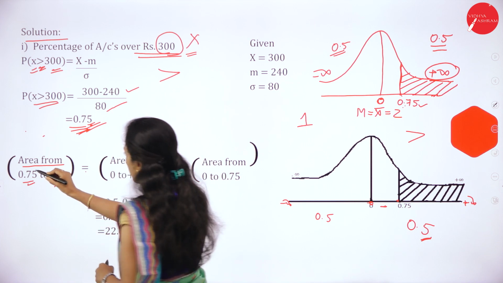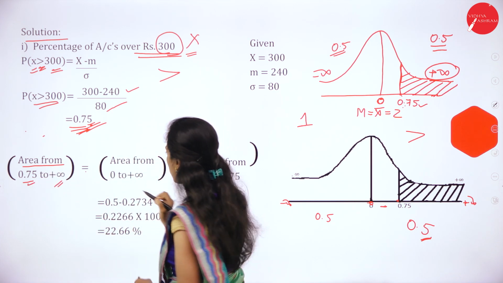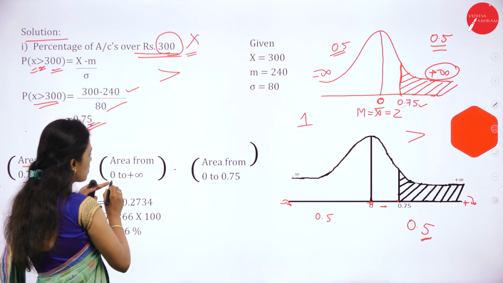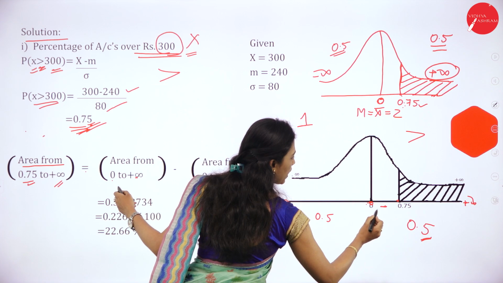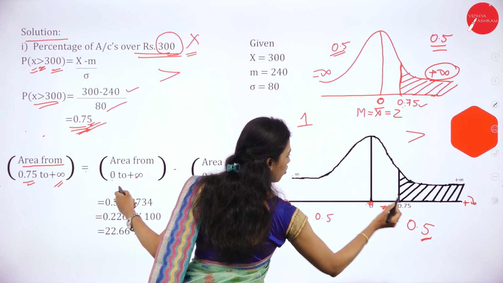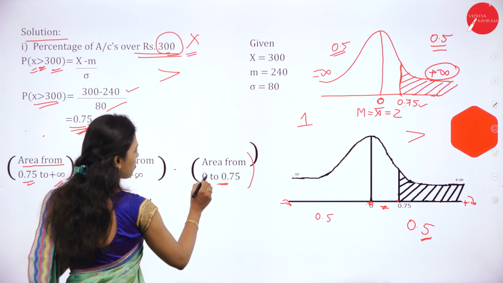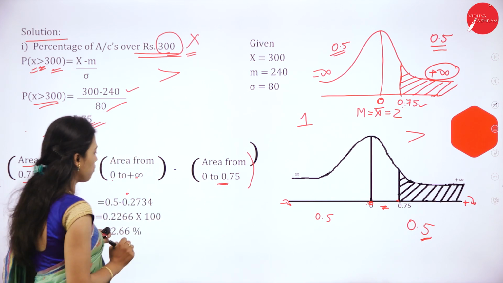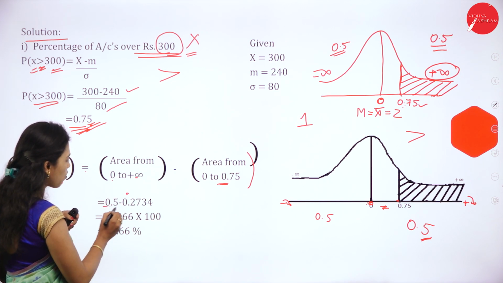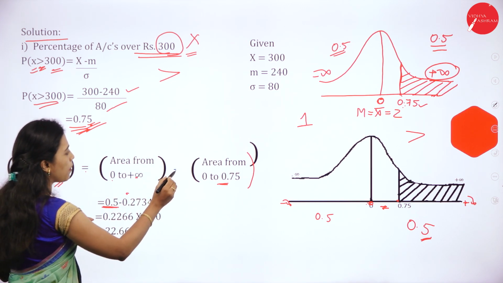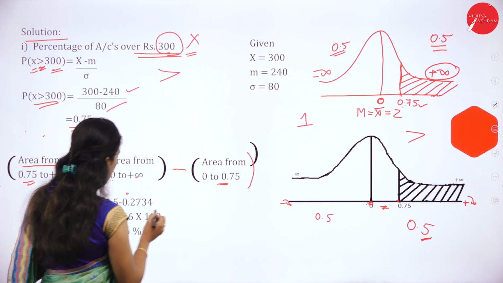So the area from 0.75 to plus infinity is equal to the area from 0 to infinity minus the area from 0 to 0.75. The area from 0 to plus infinity is 0.5, minus the area from 0 to 0.75.